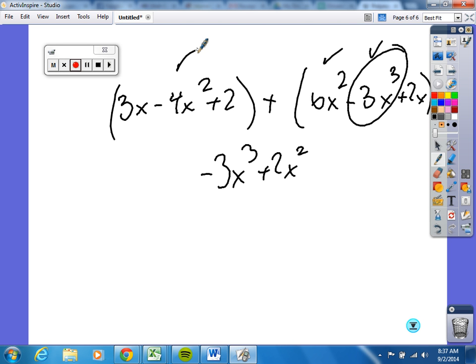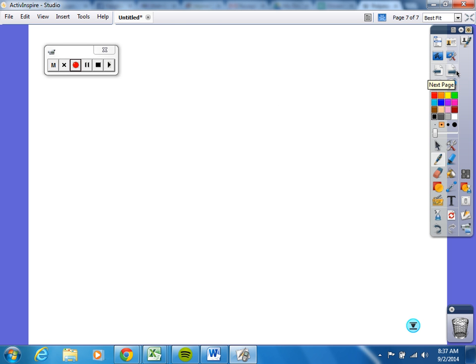Okay. And then next part of it is the x terms. Is there more than just this 2x right here? Sure, there's that 3x, so that's a total of 5x. And then last but not least, we have our constant of 2. Does anybody else have that? Nope. Does that make sense to you, Carlos? Pretty simple, right? We all do that? You think? Pretty simple. Okay. Next one.